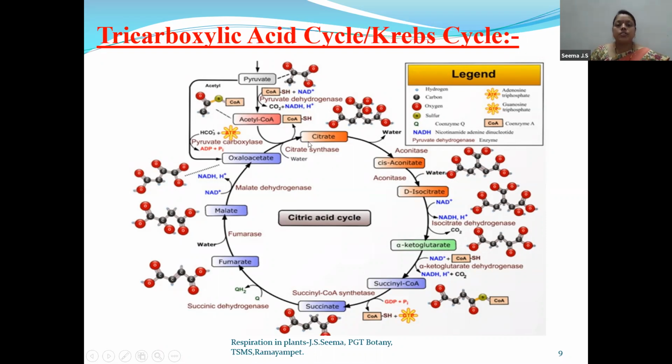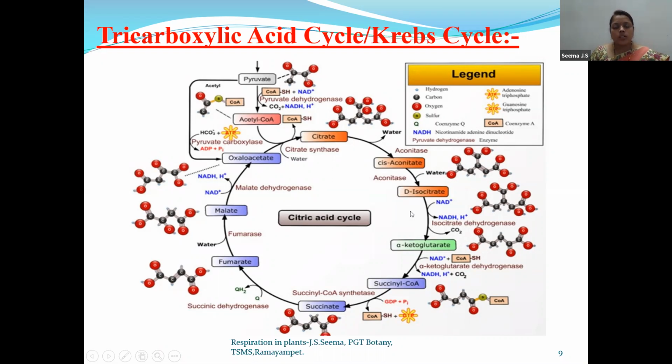Next, this citrate will eliminate one water molecule in the presence of the enzyme aconitase, and it will form cis-aconitate. This cis-aconitate will again combine with a water molecule in the presence of the enzyme aconitase, and isocitrate is formed. Children, further reaction will take place, and oxalosuccinic acid will be formed.